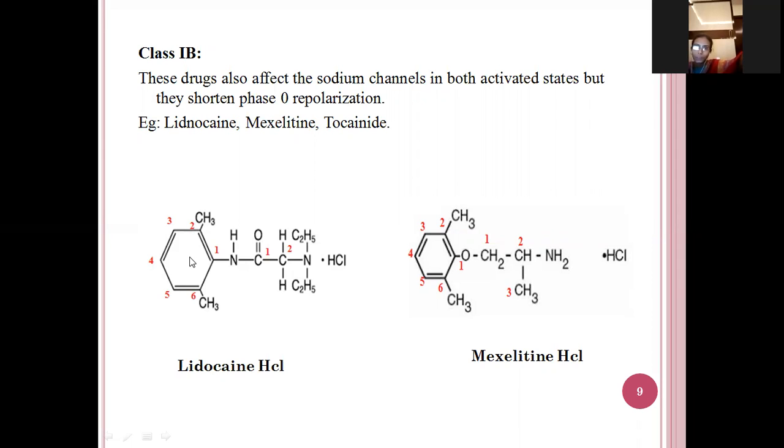So here this is the phenyl structure. In the second and sixth position, two methyl groups are attached, and this is the amino group. And here for this ethyl group, diethyl amino is attached at the second position, and it is the hydrochloric acid. Next one.